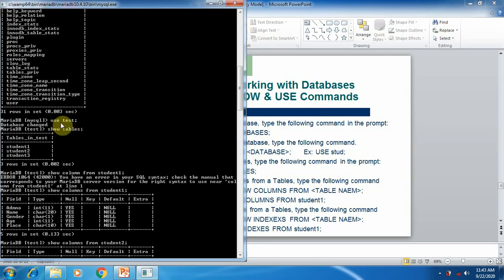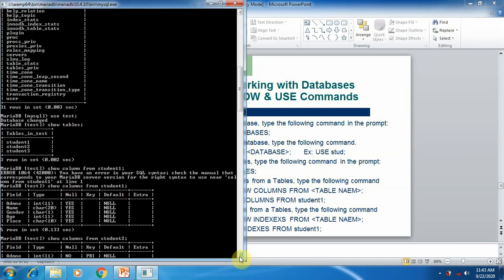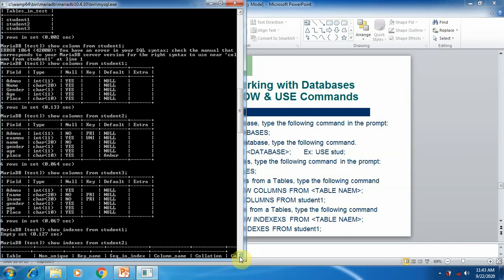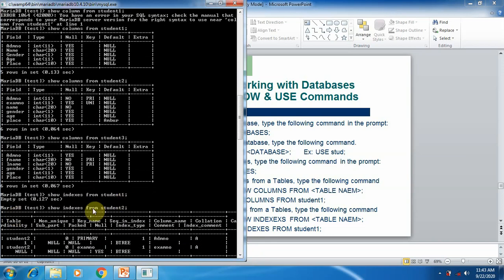Next, the use command is used to switch from one database to another database. The show tables command is used to display the number of tables in any database. Show columns is used to display the columns from any table. In the same way, show indexes command is used to display indexes from any table.